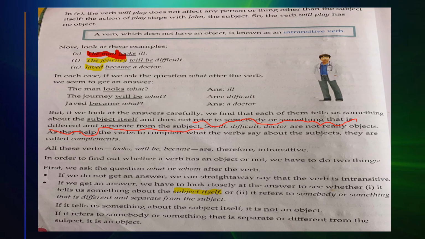There is no separate or different object. If it tells us something about the subject itself, it is not an object. If it refers to somebody or something separate and different from the subject, it is an object. If you are getting information about a different person or thing, that person or thing will be our object.